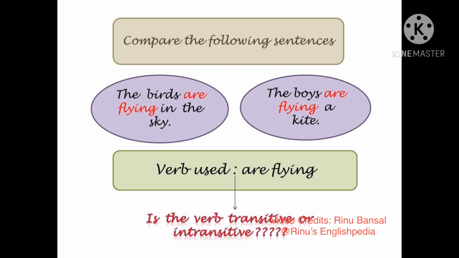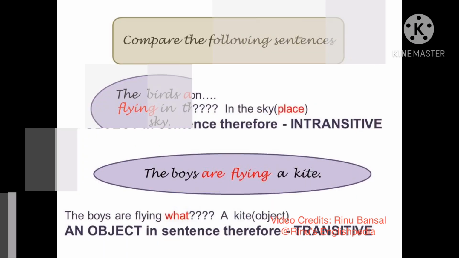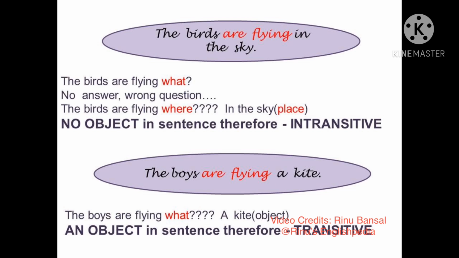Is this verb transitive or is it intransitive? In order to determine this, let us ask a few questions. The most important question is what? The birds are flying what? Do we get an answer? If not, then this is the wrong question. The right question is, the birds are flying where? And the answer is in the sky, which is a place. Since this statement doesn't answer the question what, there is no object over here and thus we can say that this verb is intransitive.